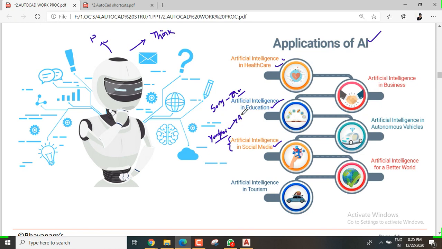So AI understands what you need. The same program runs in Facebook too. Whenever you open Facebook, you get a notification: do you know this person, he is in your friend list, and you can make a friend request. These things happen.